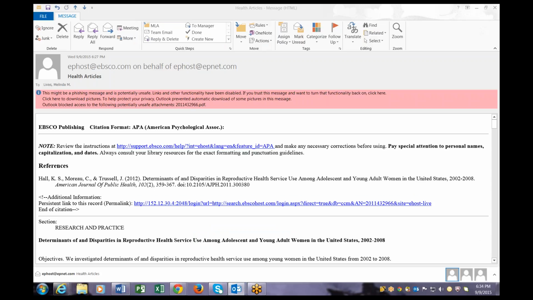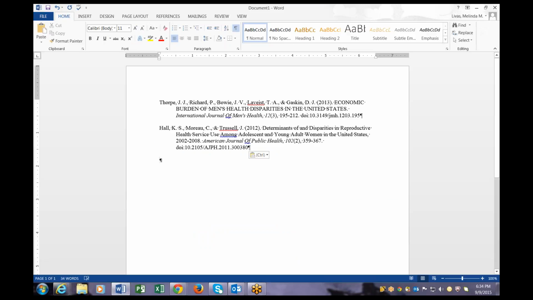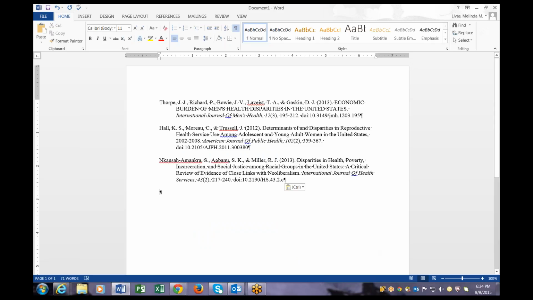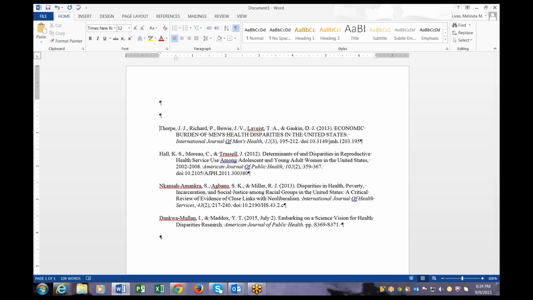All right, so let's do this one. I'm going to cut and paste this reference and put that here. So this is reference number 2. All right, let me get the other one. This is going to be reference number 3, because I do want to explain some things to you. And then let's do one more. This is going to be reference number 4. All right, so I think I'm done, right? I got my citations. We put them in APA, and this is my reference page.